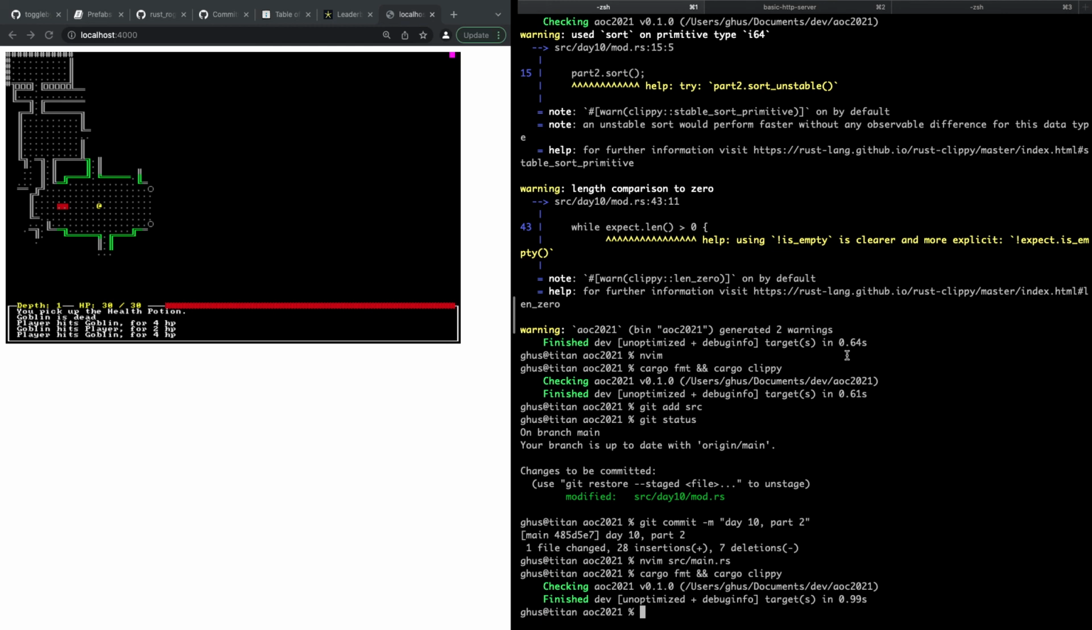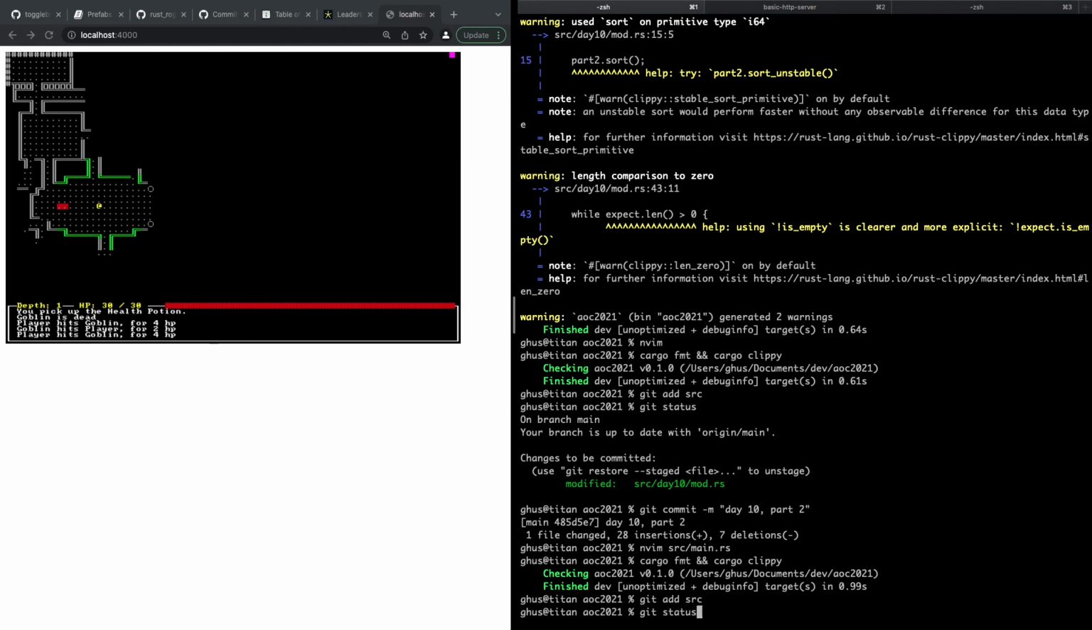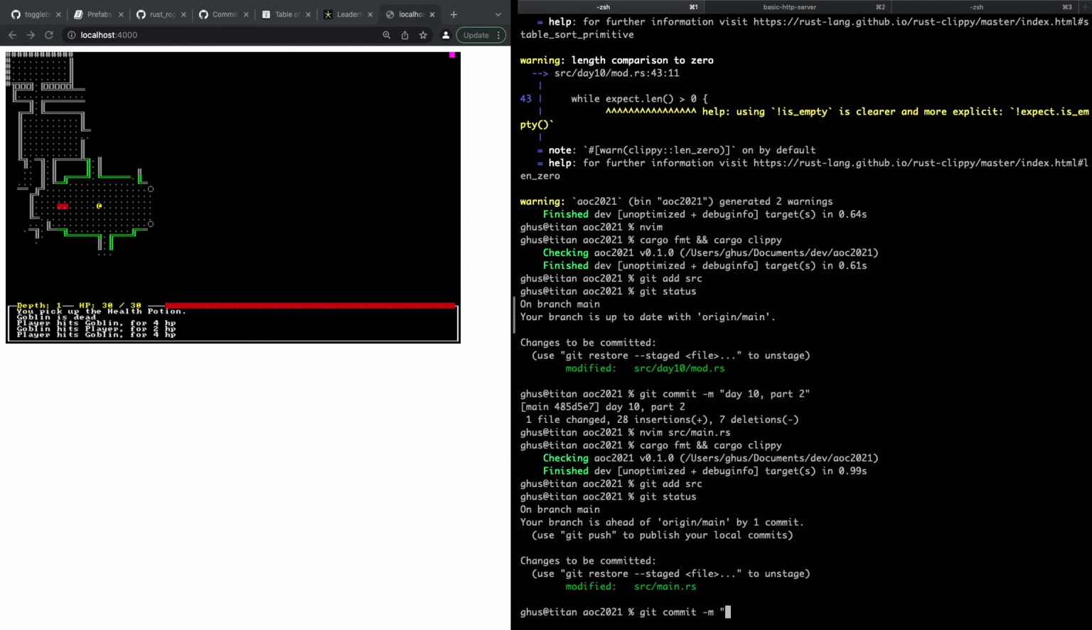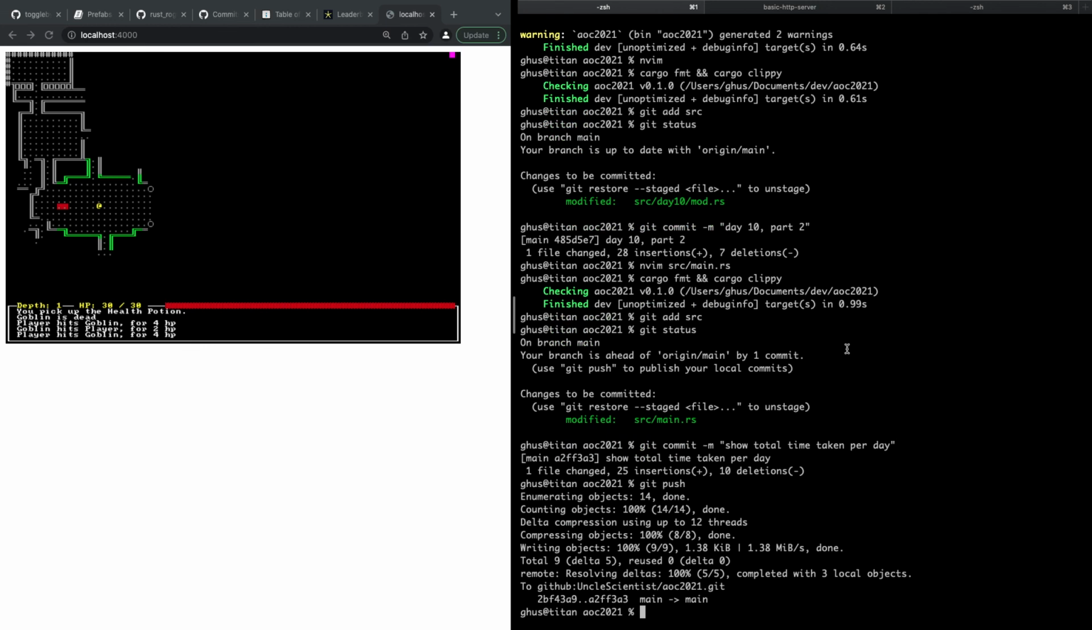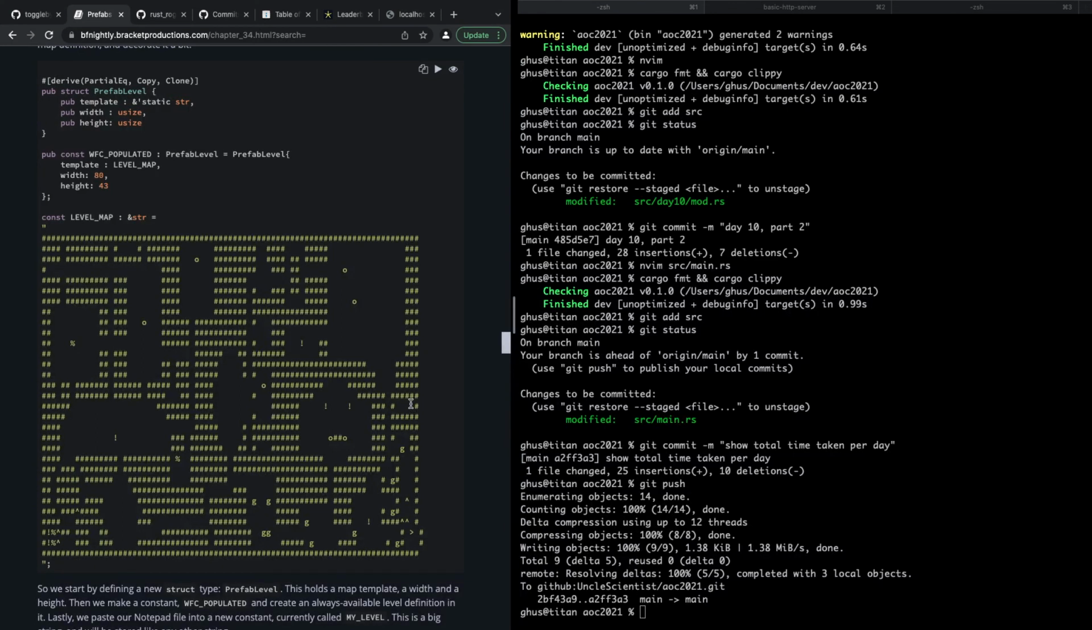All right. Let's push this up to GitHub. Add source. Git commit -m show total time taken per day. Git push. All right, so this brings us back to roguelikes. Let me add a stream marker so I can find it next time. Rogue, start, roguelike. There we go, 3407.